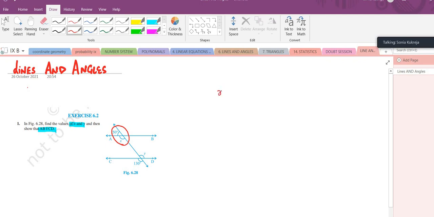So I am writing here x plus 50 degrees is equal to 180 degrees, because they are forming a linear pair. 50 is being added on the left side. When I shift it to the right side, what will it do there? Minus. So 180 minus 50 will be 130 degrees. Very good.